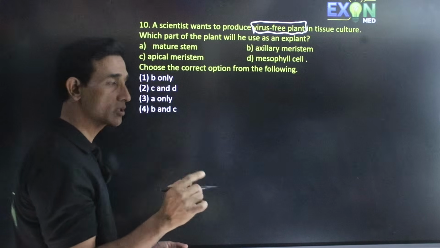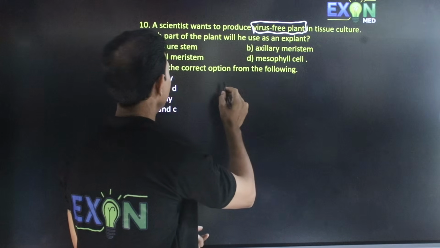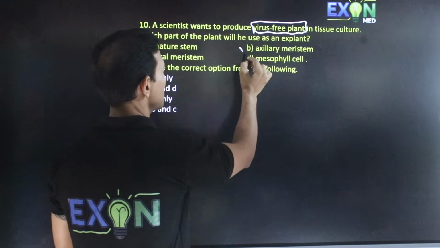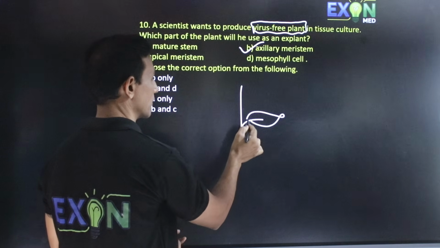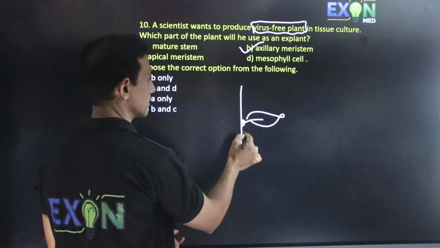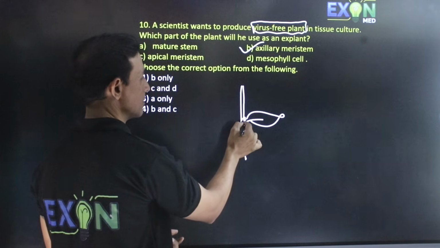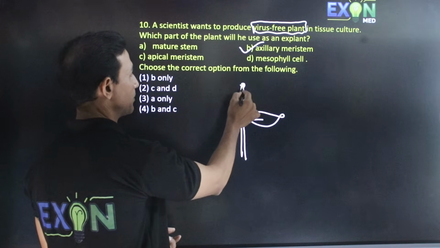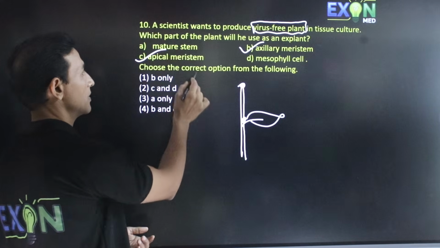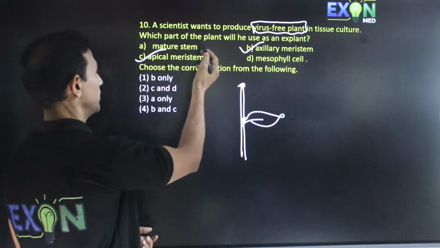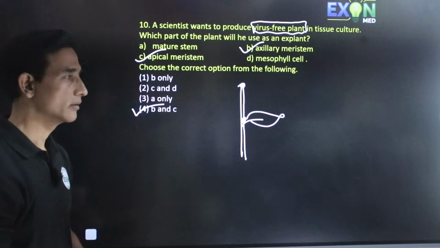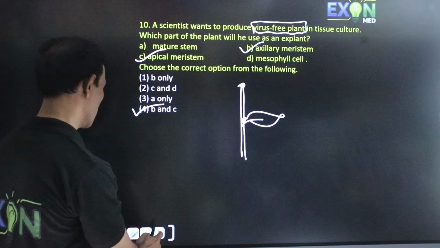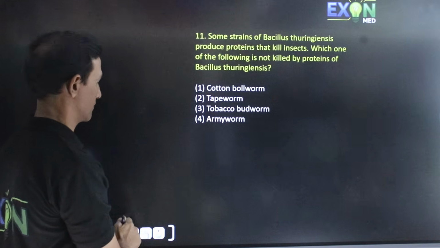Mature stem cannot be used. Axillary bud and apical meristem: the axillary bud can be used because it is present at the axil of the leaf. This axil of the leaf has a bud, so this is also meristem. The tip also has a meristem, that is apical meristem. You can use these two, B and C. So hence the correct option is the fourth one. It can be used for producing virus-free plants.